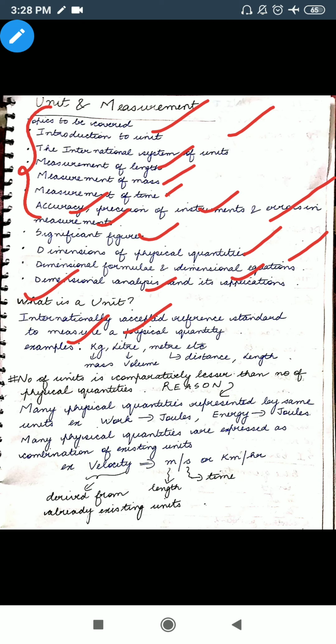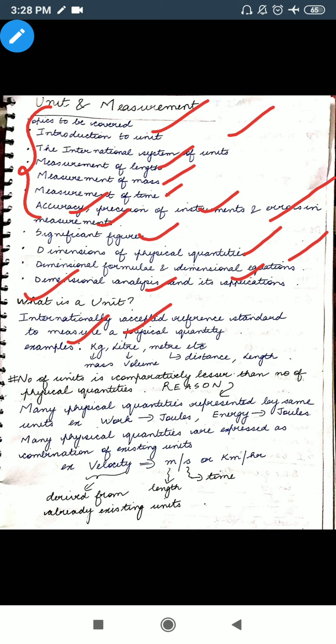What is mass measured in? Mass is measured in kilograms. What is liter? Volume is measured in liters. And then what is meter? Meter is used to measure any kind of distance or any kind of length.